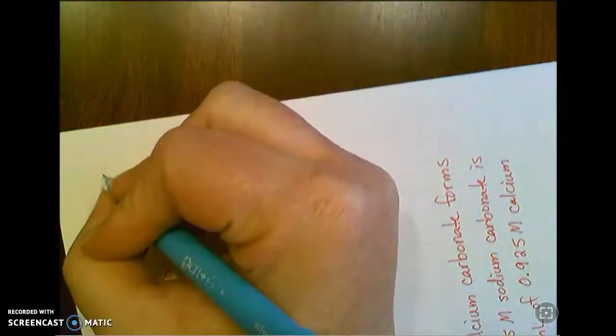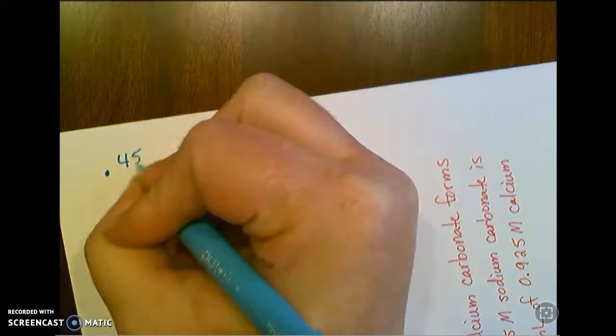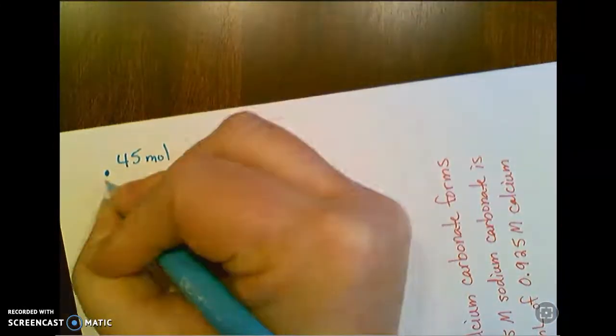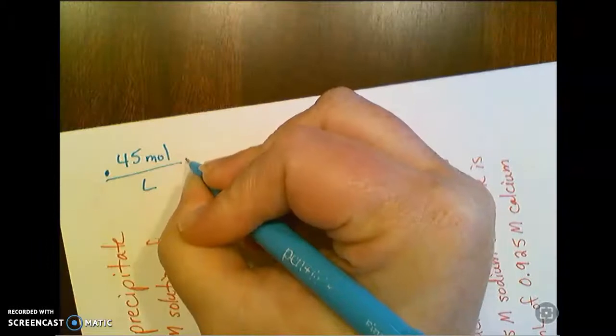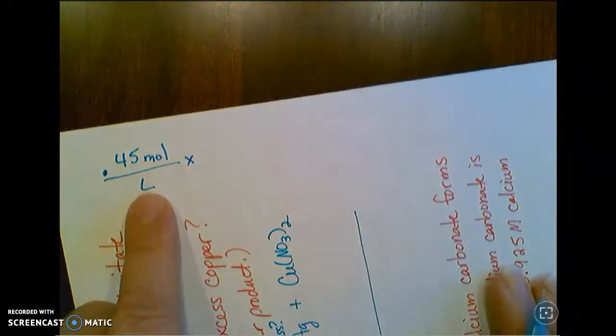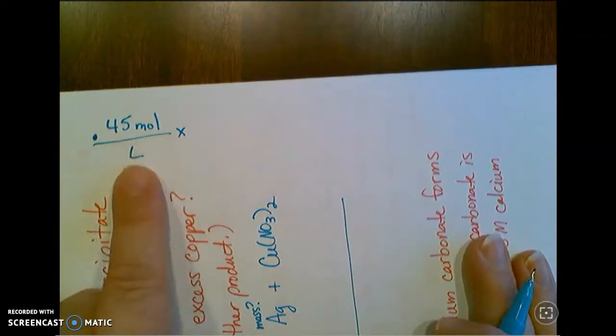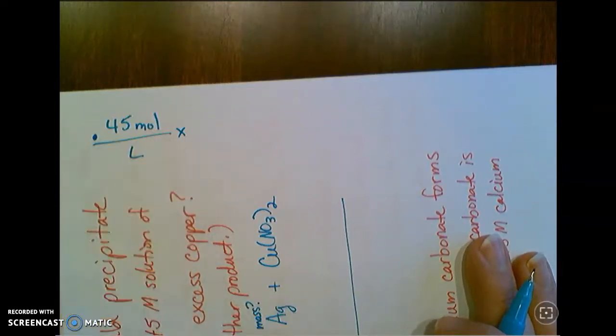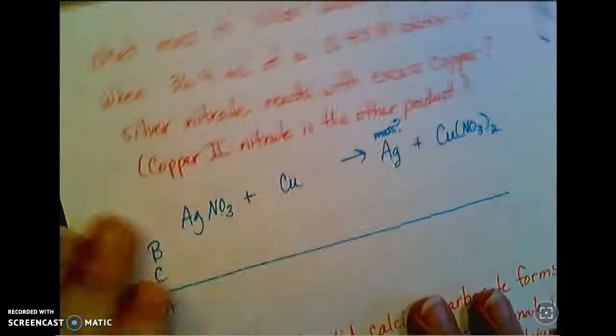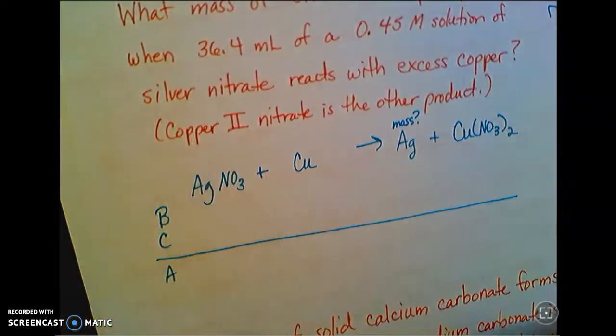I'll just turn this sideways here. So like I said before, it's probably easier to think about your molarities as moles over liters. And I need liters to cancel out. So if I multiply this fraction, this concentration, by something in liters, I can cancel that out and I can have moles. So I need the volume, which is 36.4 milliliters.